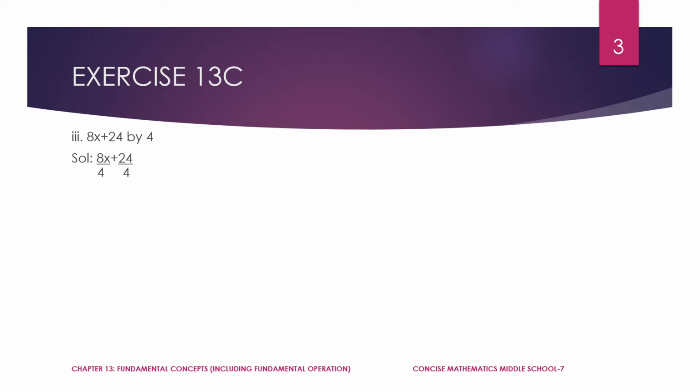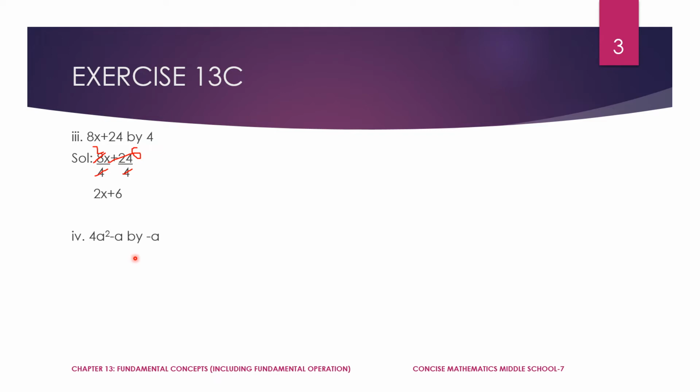So here 4 ones are 4, 2s are 8. There is no x term in the denominator, so you cannot cancel this x term. 4 ones are 4, 6 4s are 24. So 2x plus 6 is the answer.